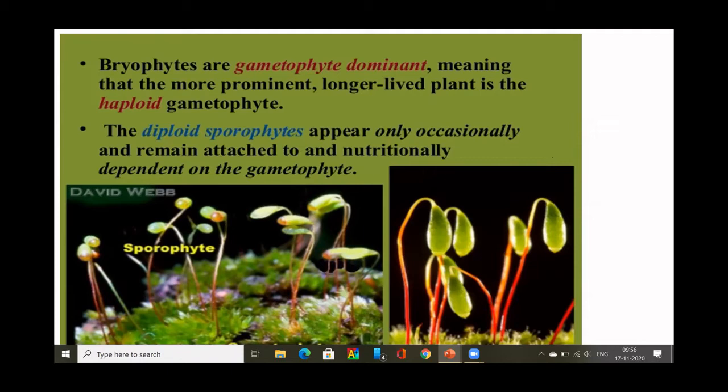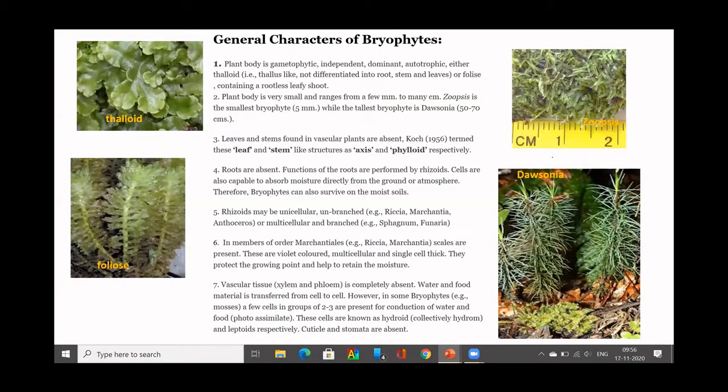Whatever you see outside, the thalloid body, is actually the gametophyte. So when we talk about the general characters of bryophytes, the plant body is gametophytic, independent, dominant.